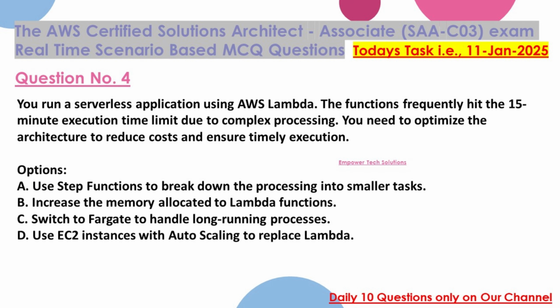You run a serverless application using AWS Lambda. The functions frequently hit the 15-minute execution time limit due to complex processing. You need to optimize the architecture to reduce costs and ensure timely execution. Options: A. Use Step Functions to break down the processing into smaller tasks. B. Increase the memory allocated to Lambda functions. C. Switch to Fargate to handle long-running processes. D. Use EC2 instances with Auto Scaling to replace Lambda.